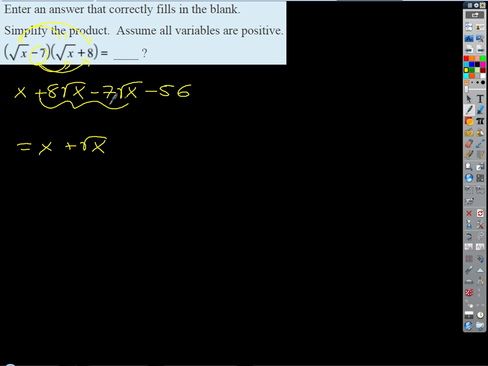8 times the square root of x minus 7 times the square root of x. Well, what does that mean? Those are like terms because that's effectively 8 square roots of x minus 7 square roots of x. That's a total of positive 1 square root of x. And so that's our answer.